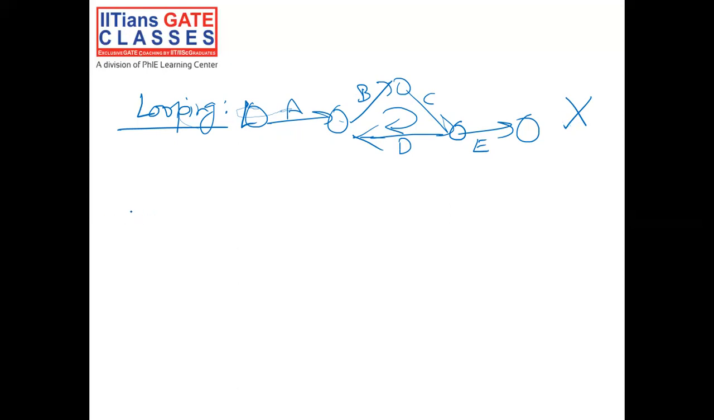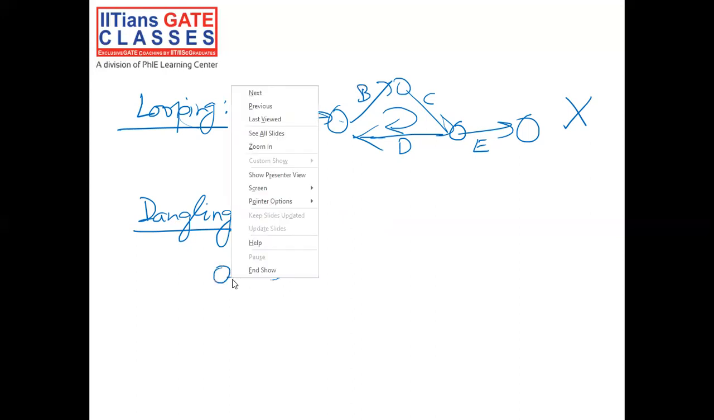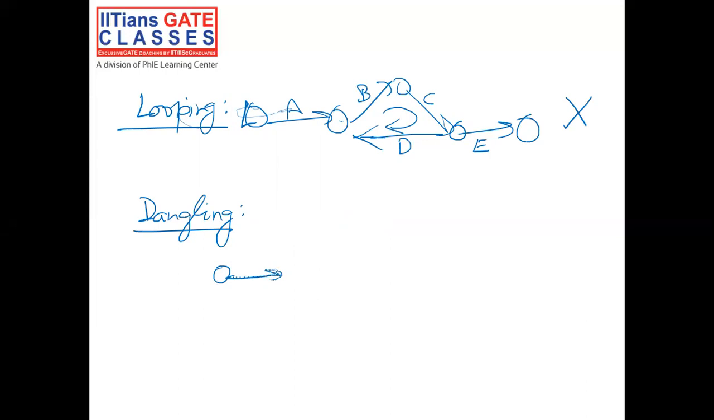Now, another rule is that dangling is not allowed. Now, let's see what the dangling is. So, it is when an activity other than the final activity does not have any successor activity, then the situation is called dangling. Now, let's see what is this. Let's say if you have a network diagram, something like this.